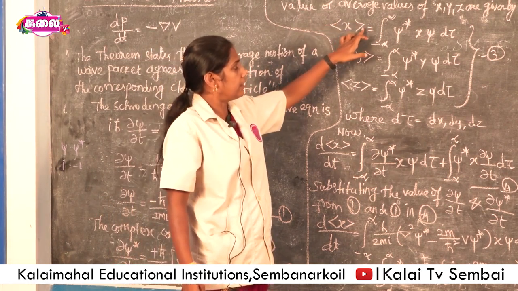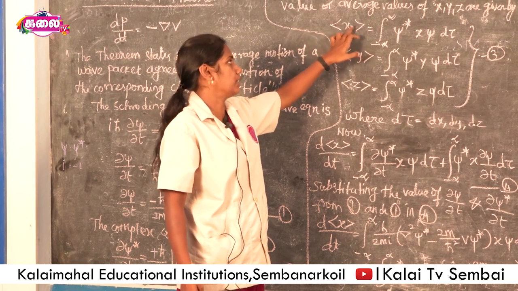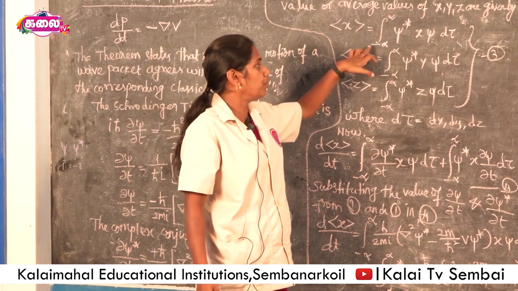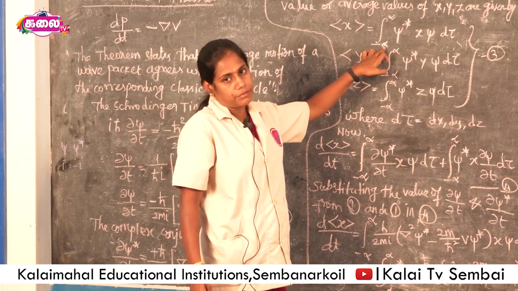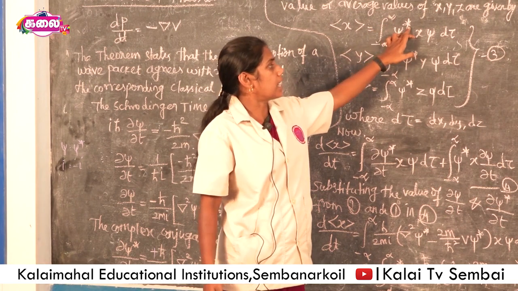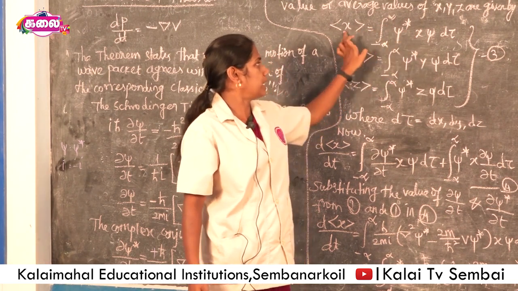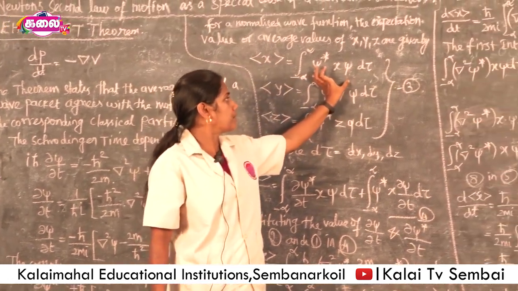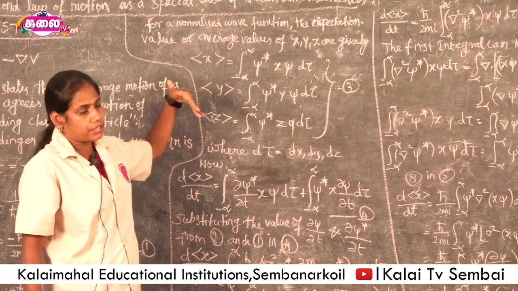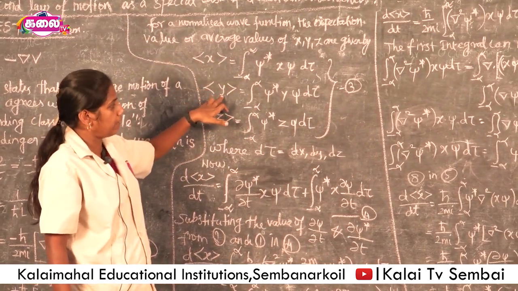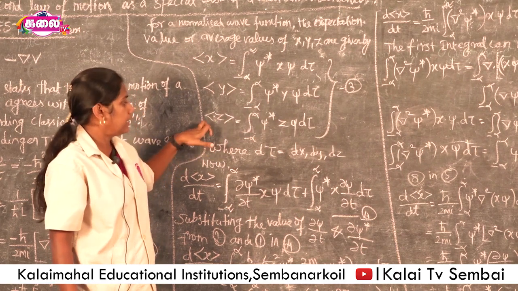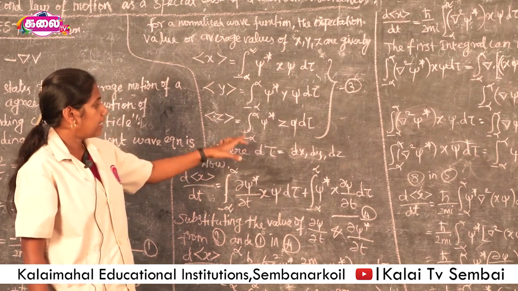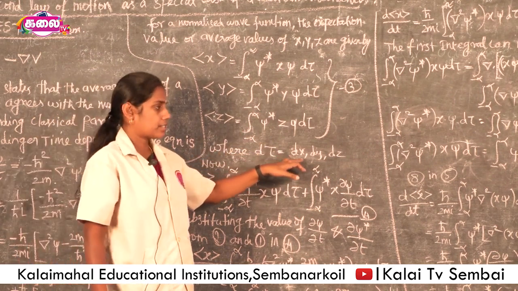This is written using this notation. The expectation value of x is written using the integral from minus infinity to plus infinity of psi star x psi d tau. So the expectation value is written in this form using the integral from minus infinity to plus infinity. Then the y value is also written in this form, then z is written like this. This is the third equation. Here d tau is equal to dx dy dz.